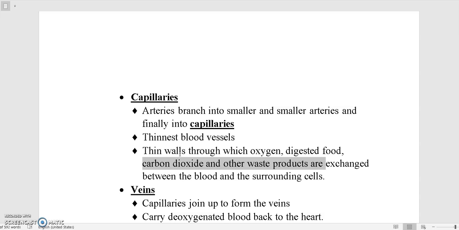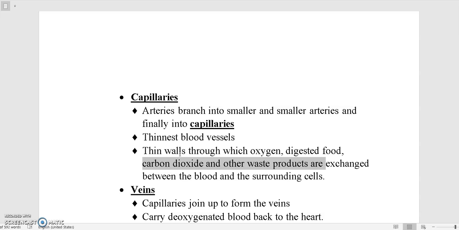Now see, why are capillaries so thin, why are they the thinnest blood vessels, like a hair-like structure? They are about as thick as a strand of your hair. Why do they have to be so small? Because they need to reach each and every organ, right? So they have to be very thin. They have thin walls through which oxygen, digested food, carbon dioxide and other waste products are being exchanged between the blood and the surrounding cells.